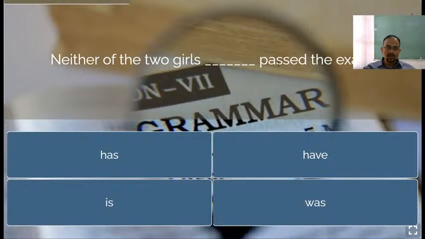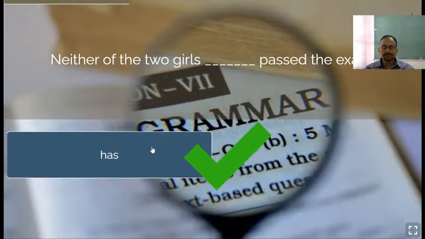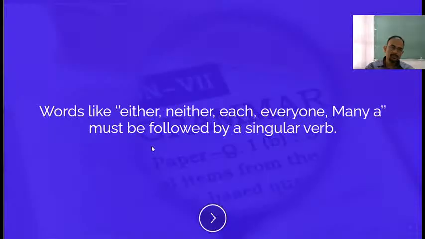Neither of the two girls dash passed the exam. So you can say neither of the two girls means none of them, right? None of them. Therefore, we have to write has passed the exam. Neither of the two girls has passed the exam. Words like either, neither, each, everyone, many, must be followed by a singular verb.